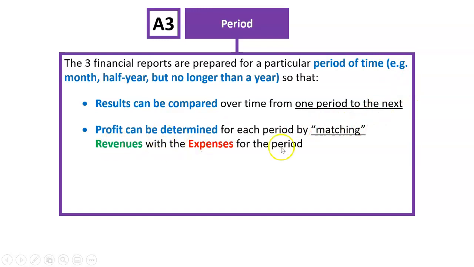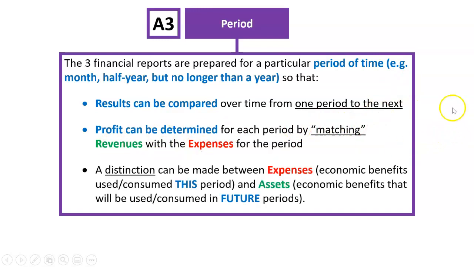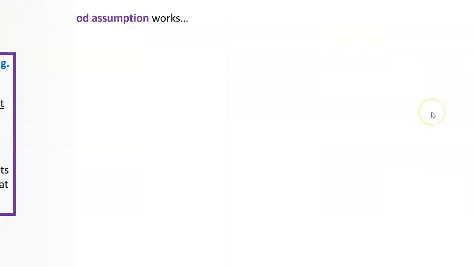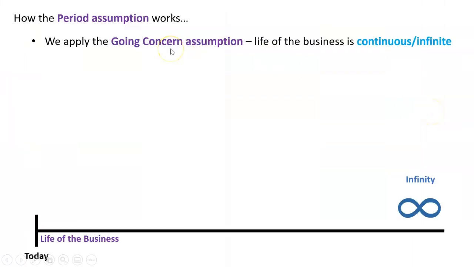Match revenues with expenses. And we have this assumption so we can draw a distinction between the expenses, where the economic benefits of something have been used up or consumed this period, with assets, where economic benefits will be used or consumed in the future. What are we talking about? Well, we've got the going concern assumption, which is the second accounting assumption we looked at. And that assumes the life of the business is continuous or infinite.